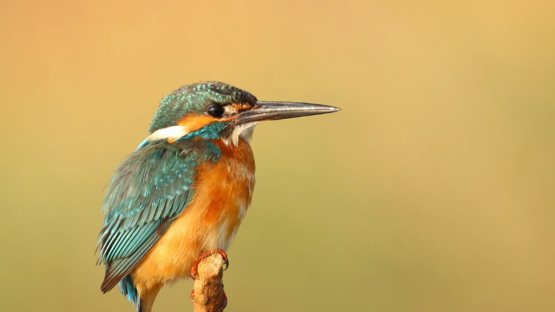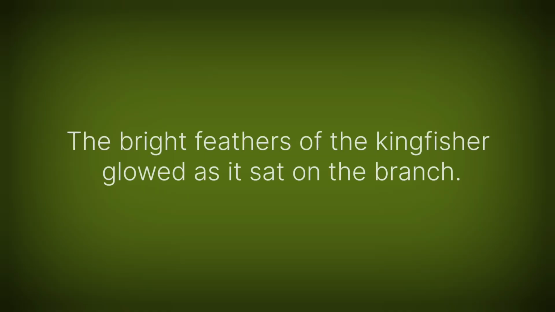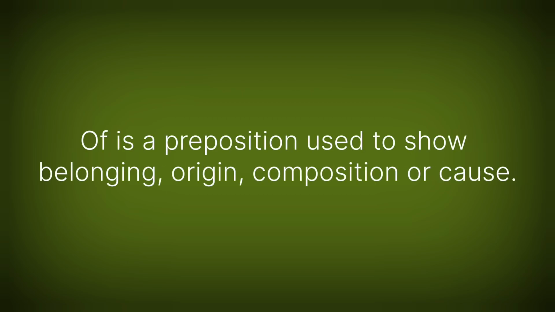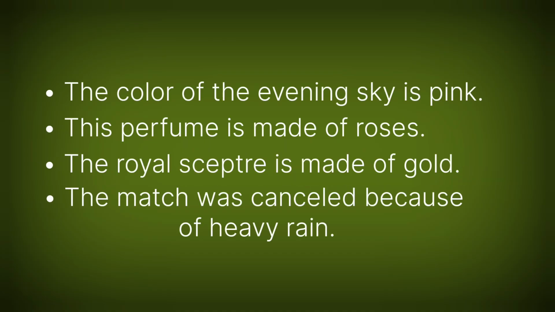The bright feathers of the kingfisher glowed as it sat on the branch. Here, "of" indicates that the bright feathers are a feature or part of the kingfisher, showing belonging or association. So, "of" is a preposition used to show belonging, origin, composition, or cause. Here are some examples that will help explain its properties.